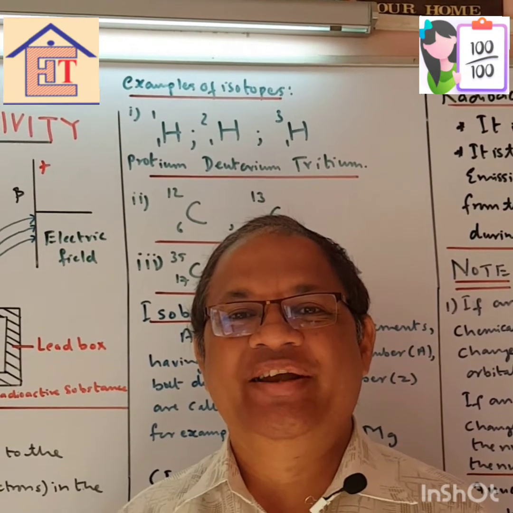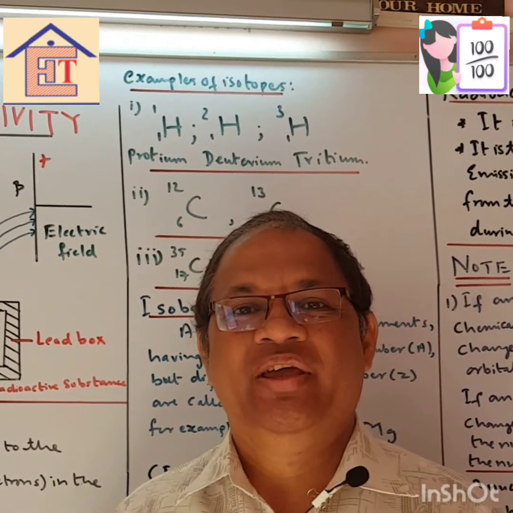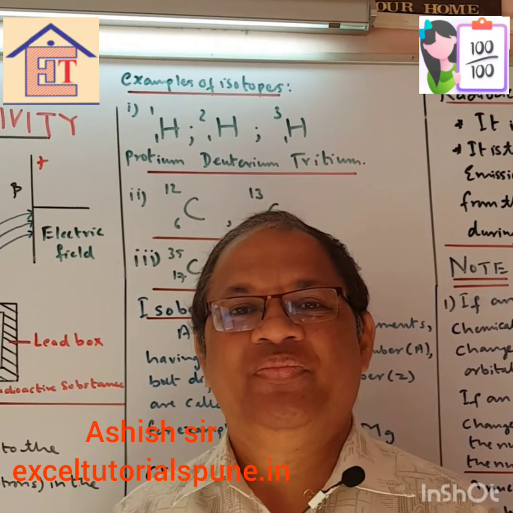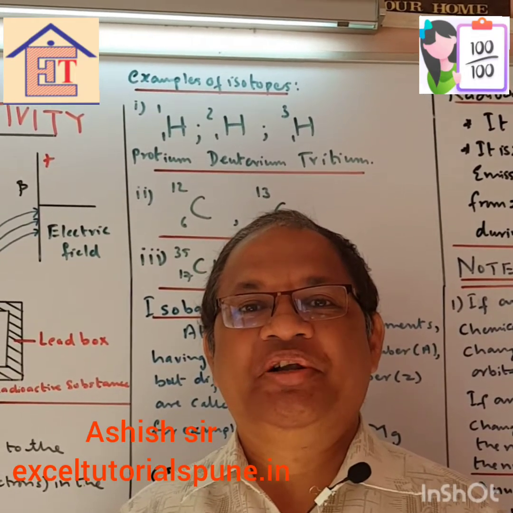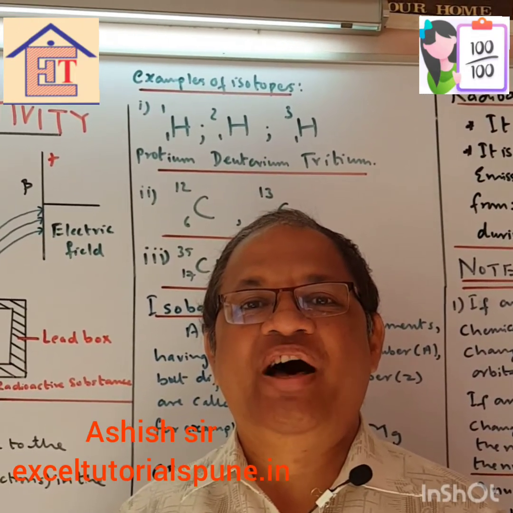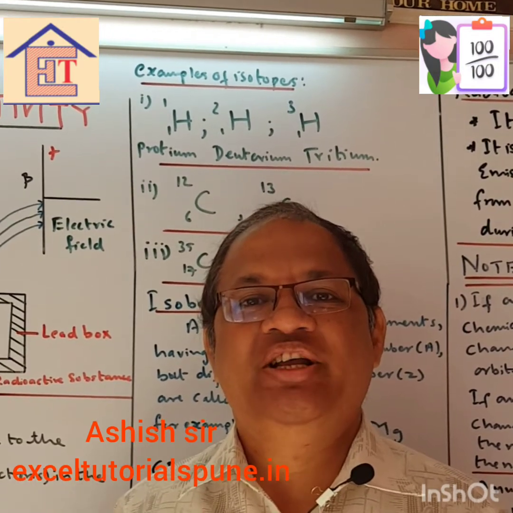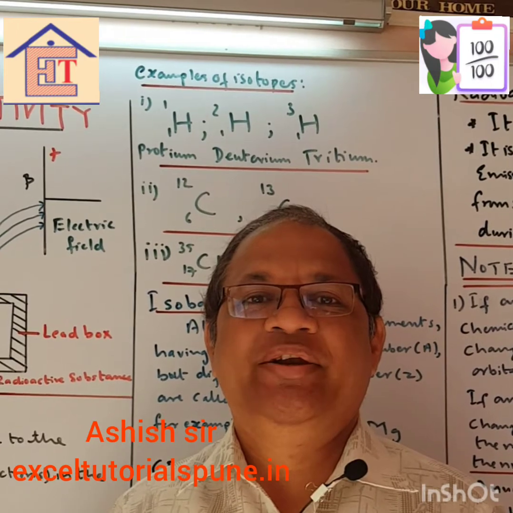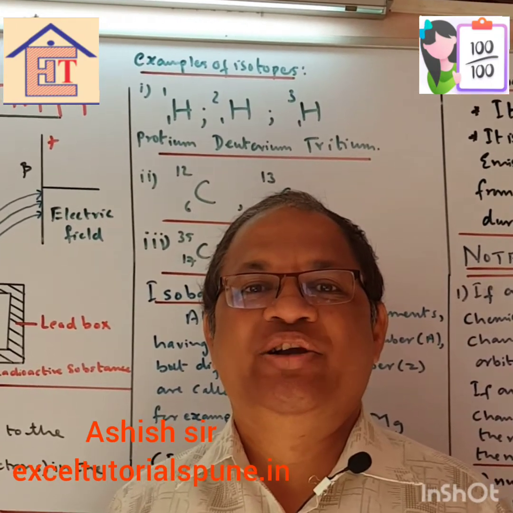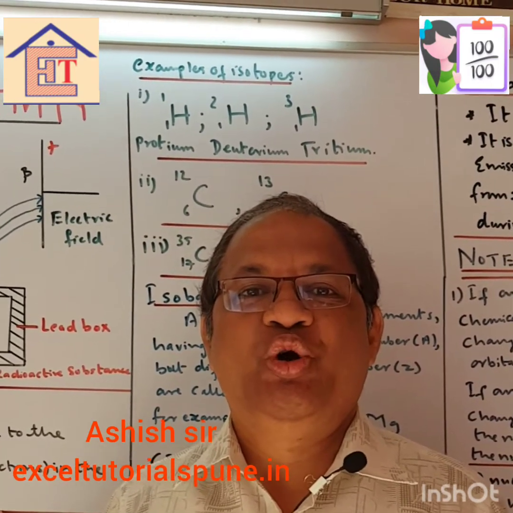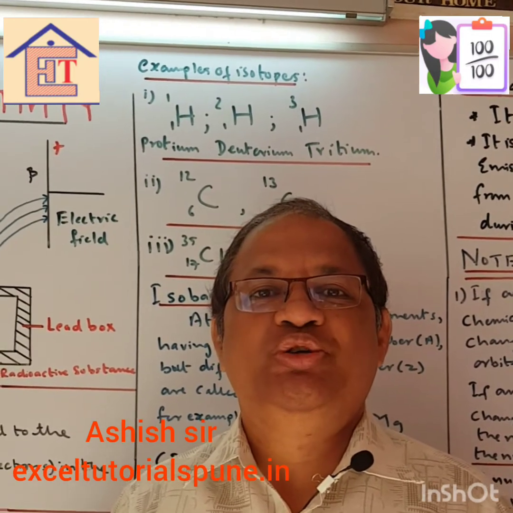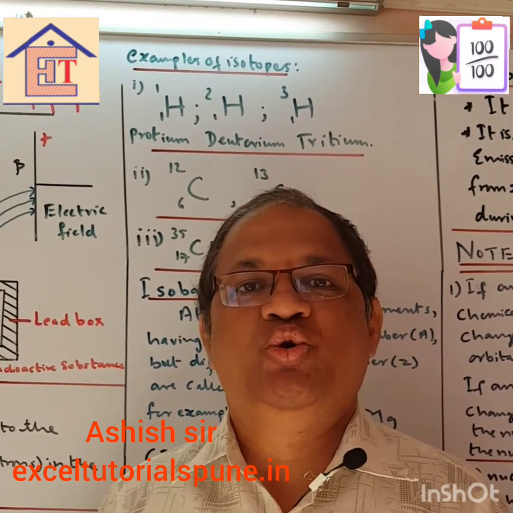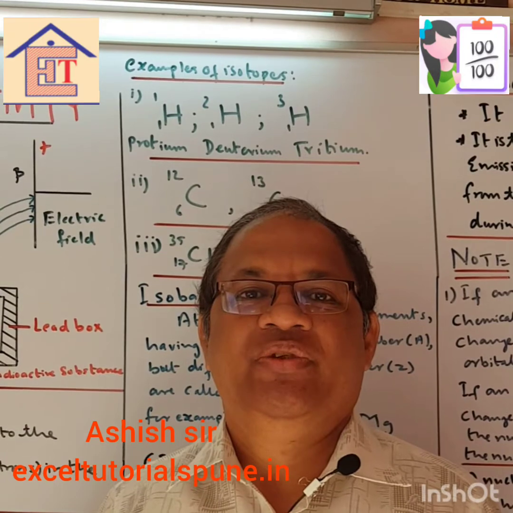Today we are going to study about radioactivity. Now, what is radioactivity? Radioactivity is the spontaneous emission of alpha, beta, gamma rays which are coming from the nucleus of an atom. Now, for all this, radioactivity and nucleus, electrons, protons, neutrons, you need to know these things in detail so that you understand radioactivity.